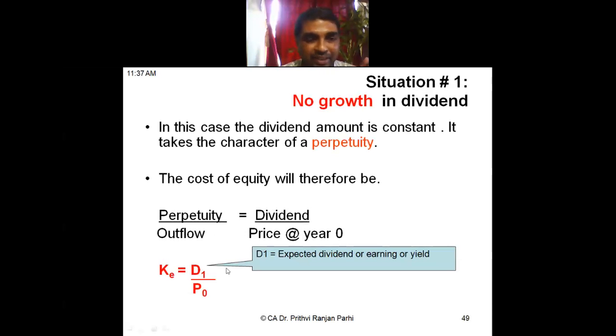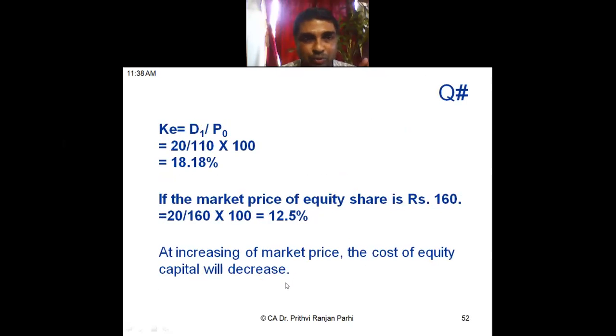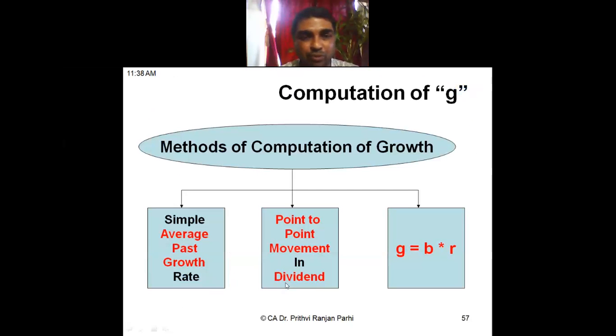We have also tried Ke is equal to D1 by V0. We have solved some questions under that. If growth is there, growth will be added. And how to compute this kind of growth rates, these formulas we have discussed.